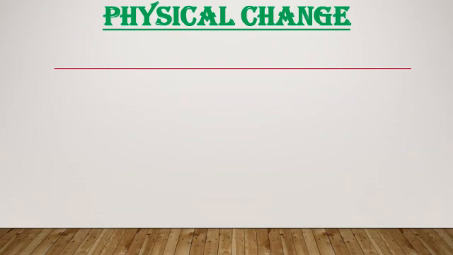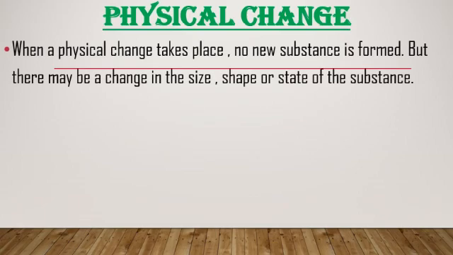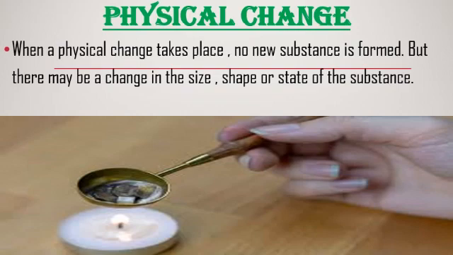Now we will see some more properties, that is physical change. Physical means what? Change in the appearance, right? When a physical change takes place, no new substance is formed, but there may be change in the size, shape, or state of the substance. Means it can change from solid to liquid, or its size may be changed, or its shape may be changed. You can see here the example.